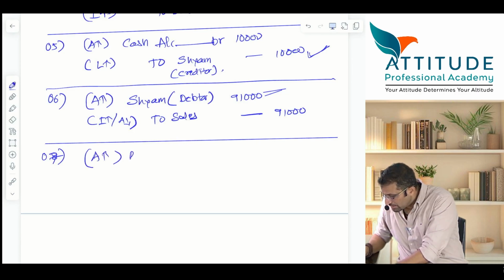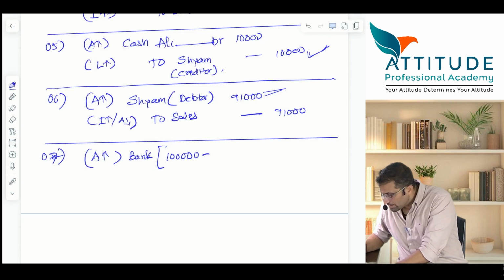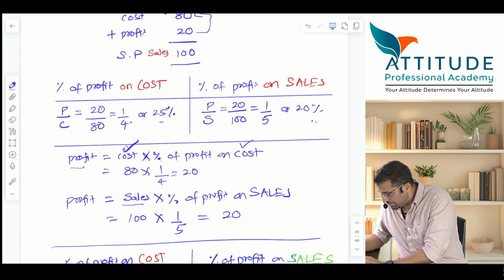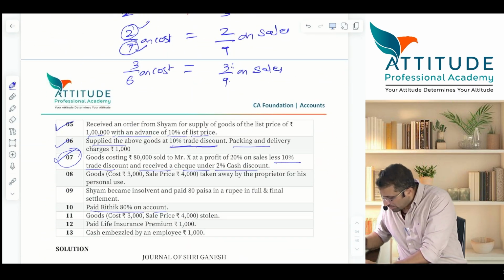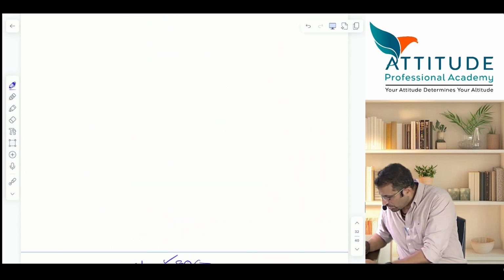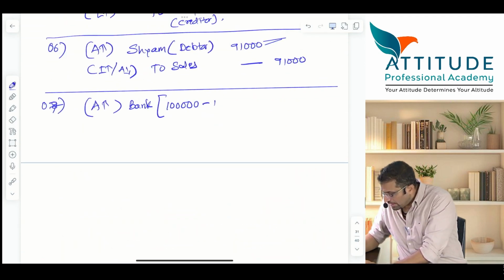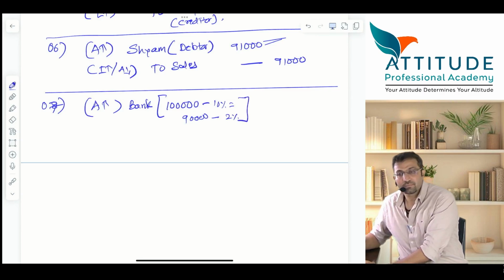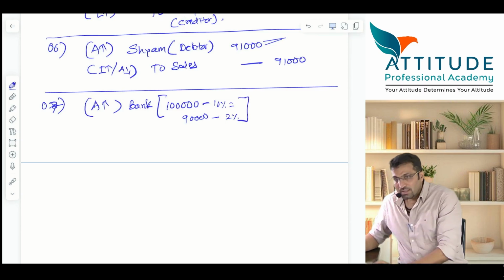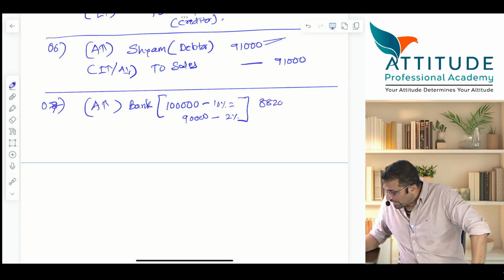Asset increases, bank account debit 1 lakh minus 10% or 20%? 10% trade discount and received a check of 2% cash discount. So take out the 10%, minus 10% which will give you how much? 90,000, minus again 2%. How much? 88,200 is the check you received.